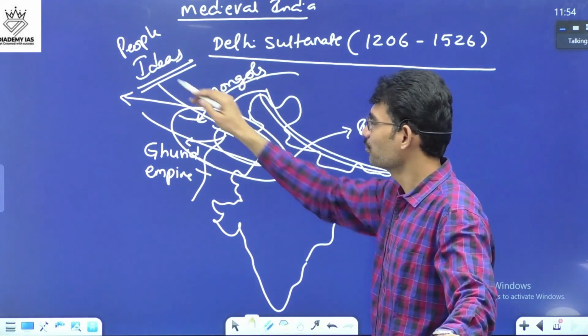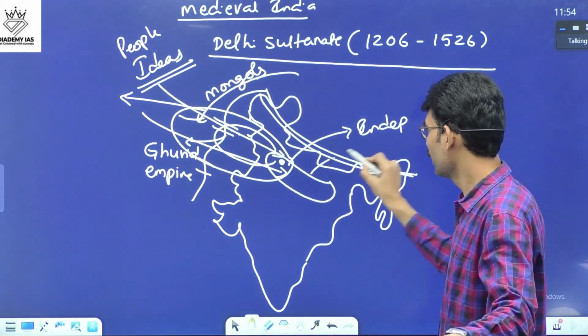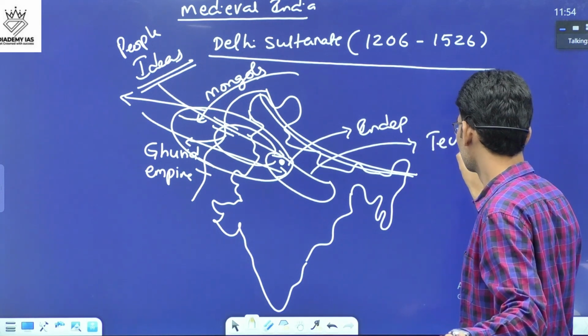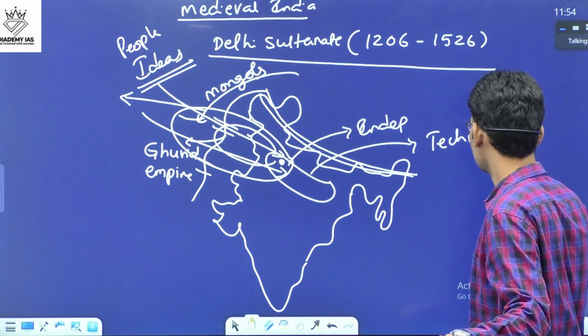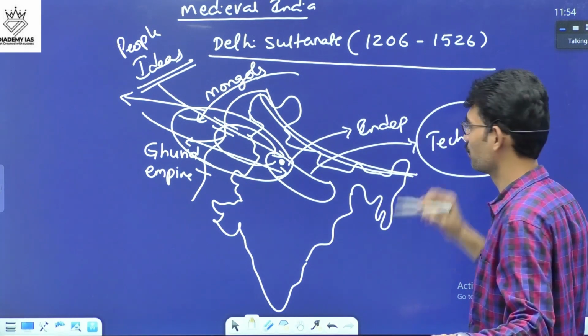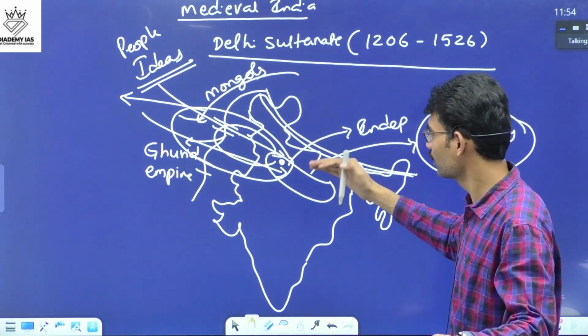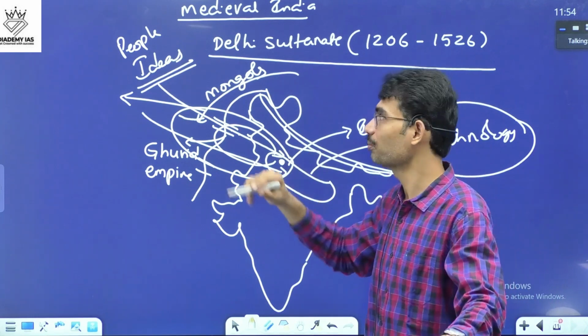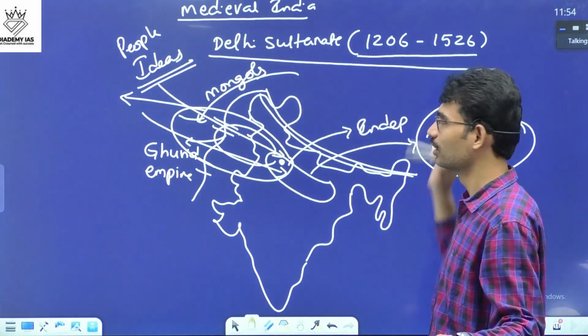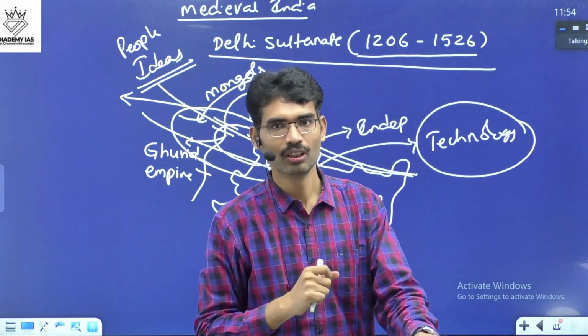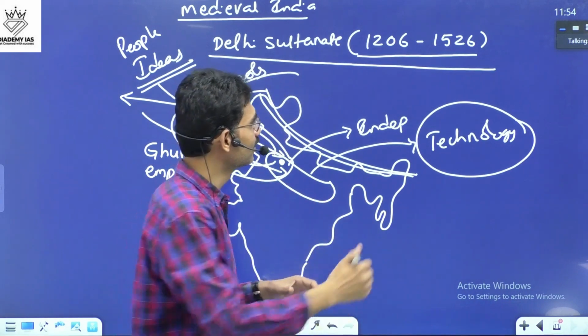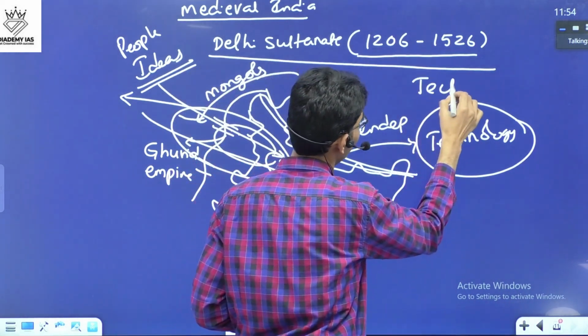When many people came, many ideas came, they brought, during that time period, different technologies also developed. Some of them entered from this region, some of them indigenously developed, because it is not a single year, it's almost 300 years. So in those 300 years, some technological developments emerged.